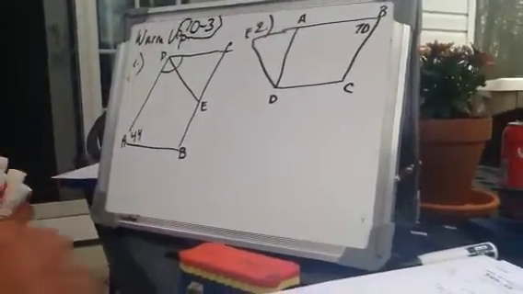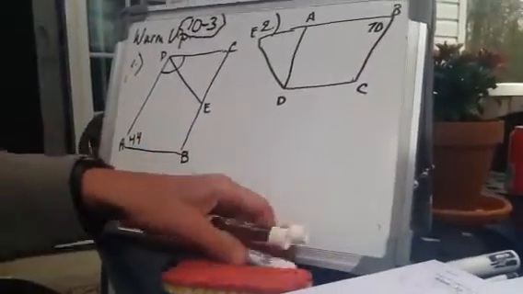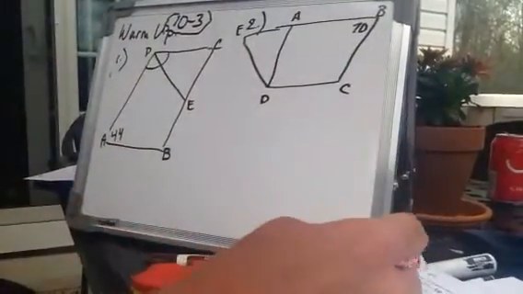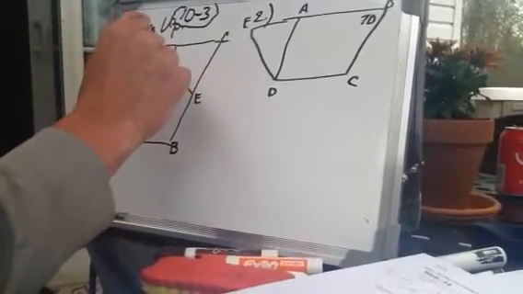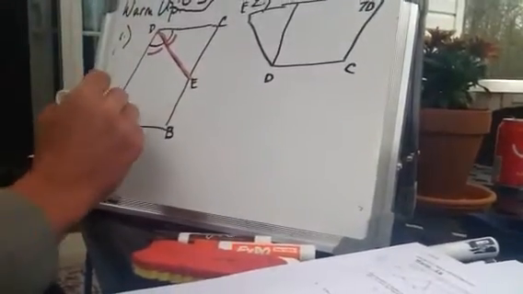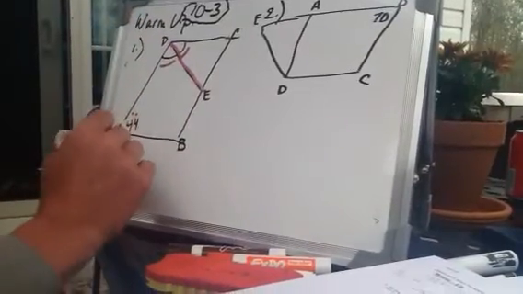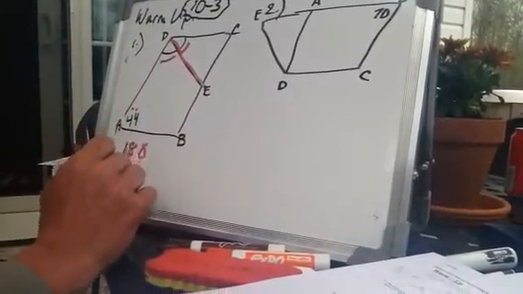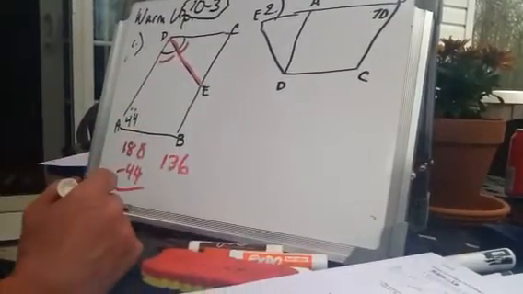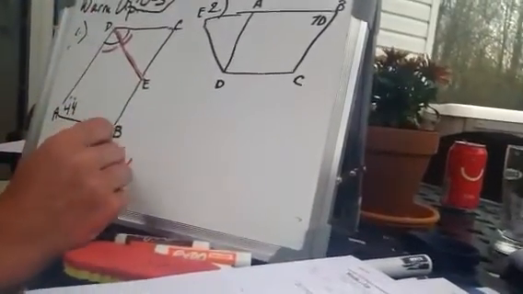All right, so starting off on lesson 10.3, it is more parallelograms, and we start out with a warm-up. In the accompanying diagram, this is what is given to us, and the key word is DE bisects. When I see that word bisect, it cuts this angle in half right here. So going along with Wednesday's lesson, we know that consecutive angles add up to 180. So 180 minus 44 equals 136. That would be a multiple choice answer, but you would be wrong. If it bisects, it cuts it in half.